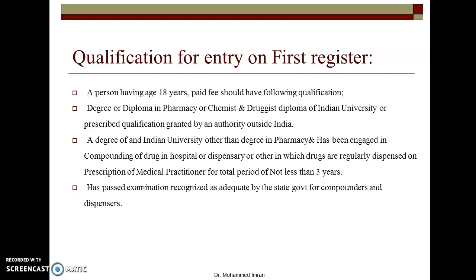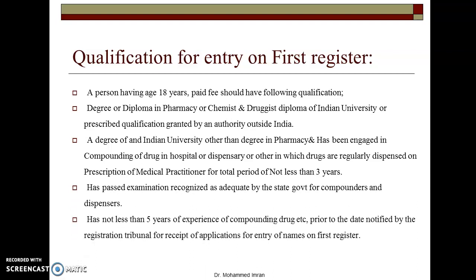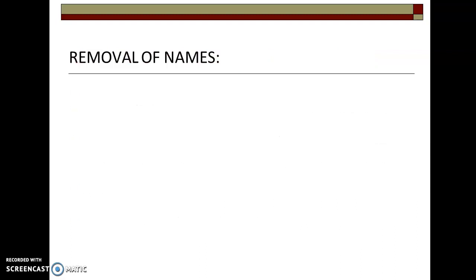Then they should have passed an examination recognized as adequate by the state government for compounders and dispensers, and any person having not less than 5 years of experience of compounding drugs etc. prior to the date notified by the registration tribunal for receipt of applications for entry of names on the first register.